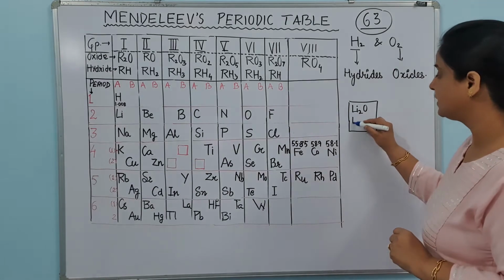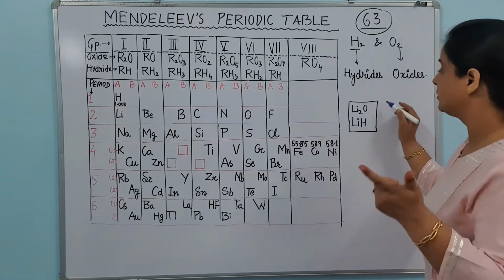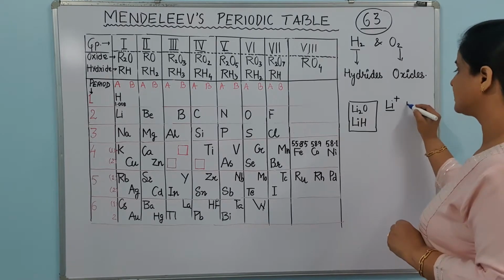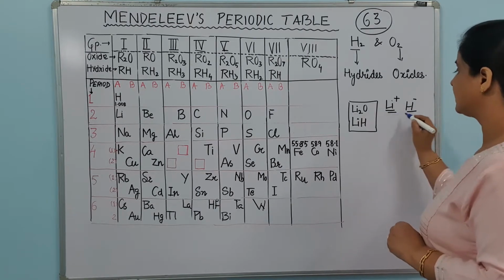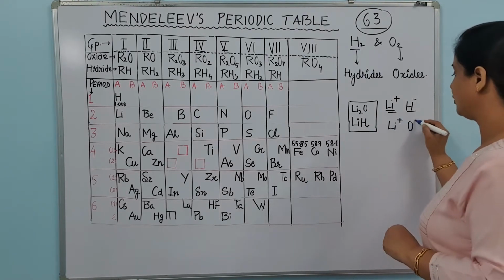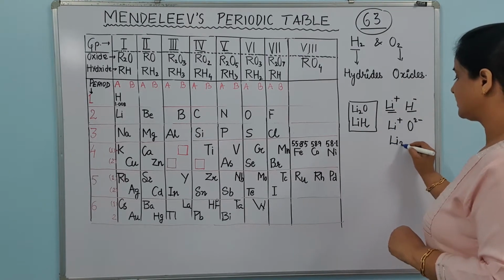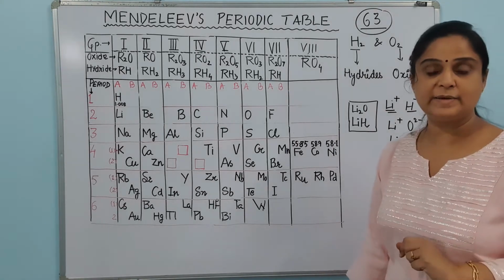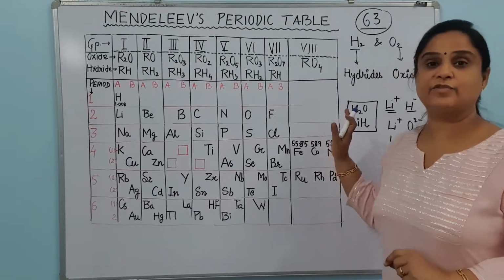What formula of the hydride will be formed? LiH. Because we now know that lithium makes Li+ and hydrogen makes H-, so the lithium hydride formula is LiH. For lithium oxide, Li+ and O2-, so the formula becomes Li2O. So these are the oxide and hydride made by lithium, and he made the card for lithium.